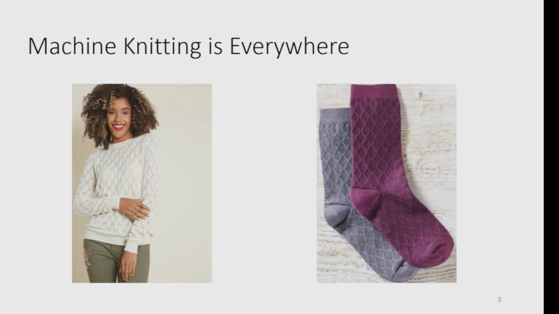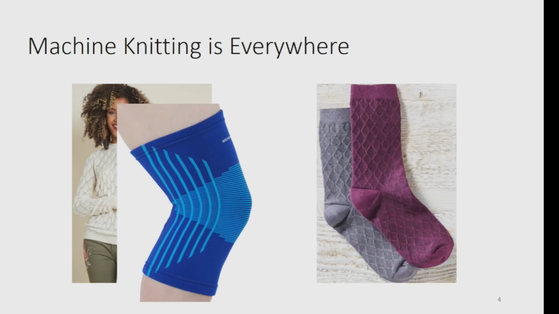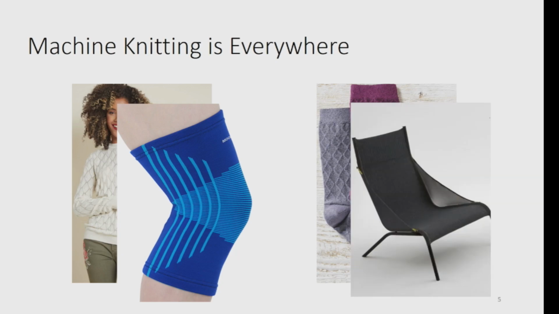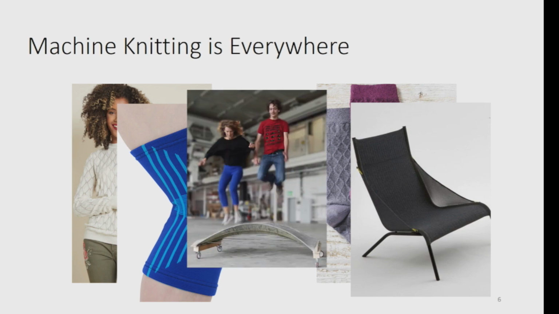If you're wearing socks, industrial knitting machine. If you're wearing an orthopedic brace, industrial knitting machine. I don't think this furniture is knitted, but most furniture that has any stretch to it, knitting. And there are lots of other interesting applications of industrial knitting in the future. You can create 3D shapes with knitting, which means that if you dip those 3D shapes into cement, you can make really lightweight bridges or other architectural structures.